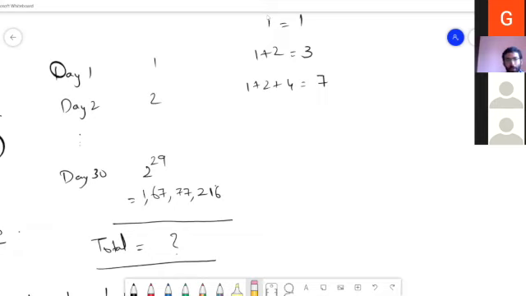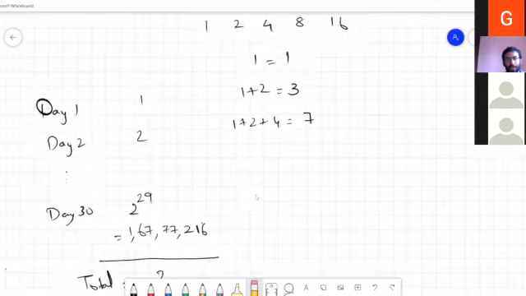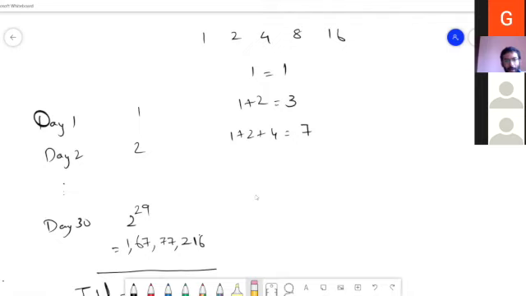If I continue the summation here, and if I add 1 plus 2 plus 4 plus 8, I get 15. So in these sums, is there any pattern that you can find out which we can use to find the total sum?